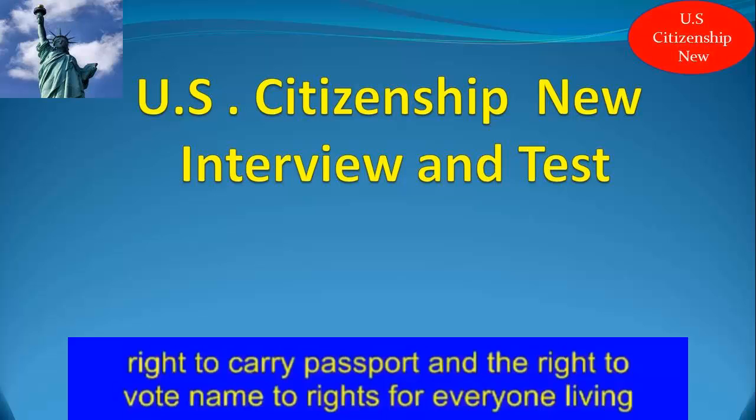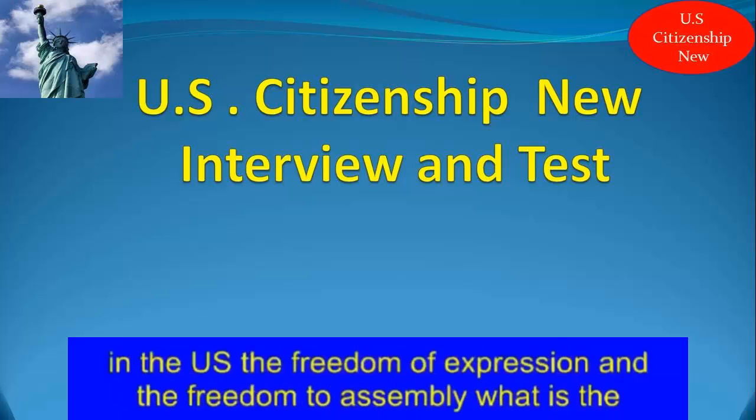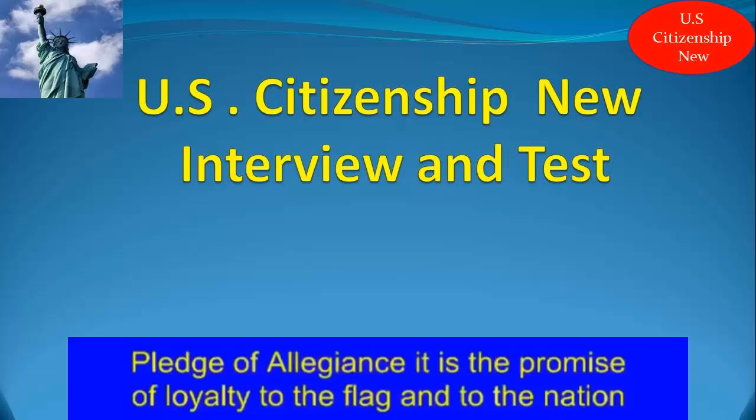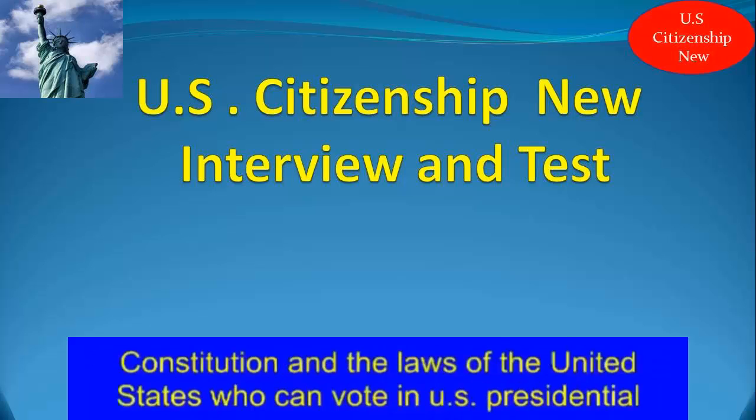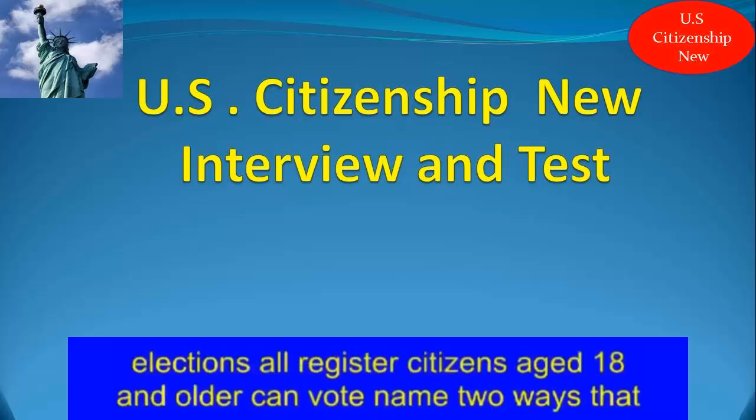Name 2 rights for everyone living in the U.S. The freedom of expression and the freedom to assembly. What is the Pledge of Allegiance? It is a promise of loyalty to the flag and to the nation. Name one promise you make when you say the Oath of Allegiance. To defend the Constitution and the laws of the United States. Who can vote in U.S. presidential elections? All registered citizens age 18 and older can vote.